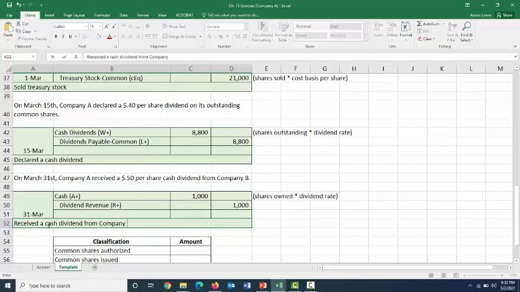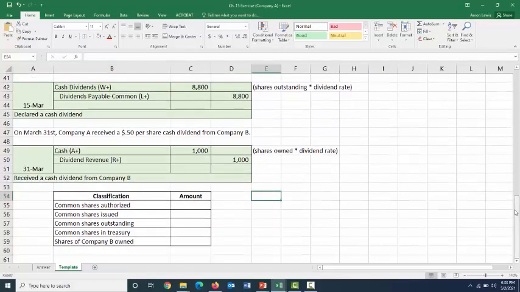So lastly, at the end of the period, let's figure out what we have in terms of shares that we've authorized, issued, we currently have outstanding, how many we have in treasury, and how many shares of Company B we have. Because when we make our financials, we're going to have to disclose all this information to users of our information. So shares authorized is just that. It's the number of shares that your board of directors said you can distribute to the public. It doesn't matter if you actually did distribute them. It doesn't matter if you bought any of them back or resold them or any of that stuff.